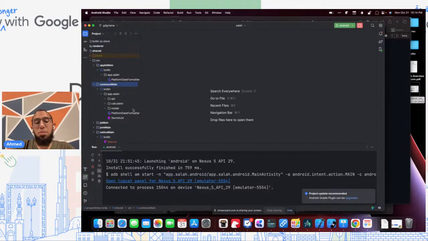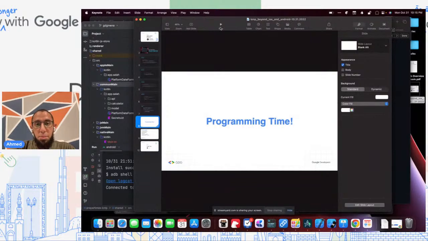I can even go as far as building that caching layer to cache in an actual database, something like SQLite or something like that. I will update the repository at some point with an example where this caching is implemented. I have it working locally, but it needs a bit of cleanup before I can merge that. But it's really powerful to just be able to make some code changes in common main and then have everything work on all these different platforms. So let me wrap up here.